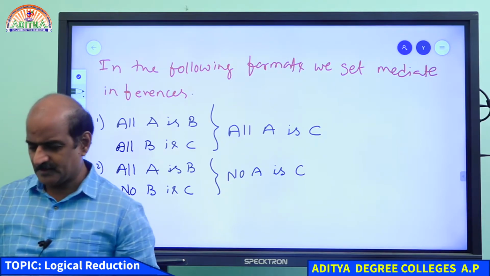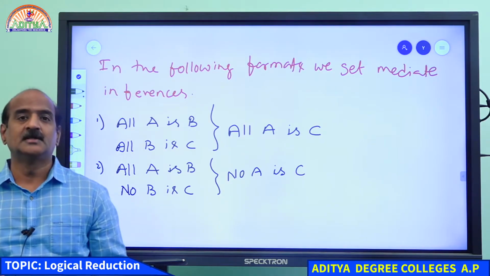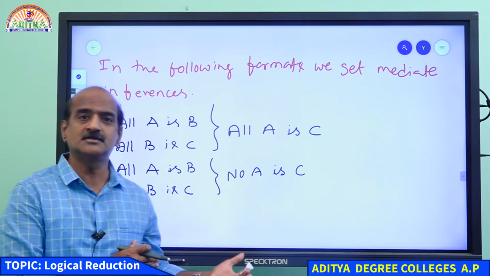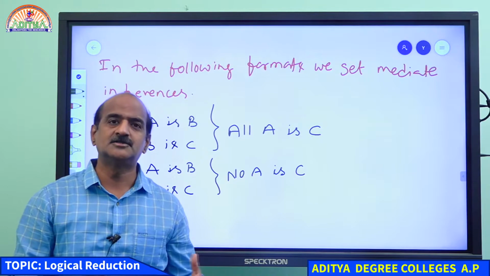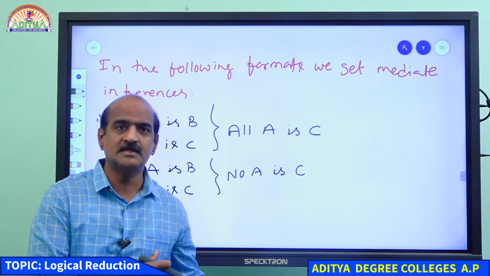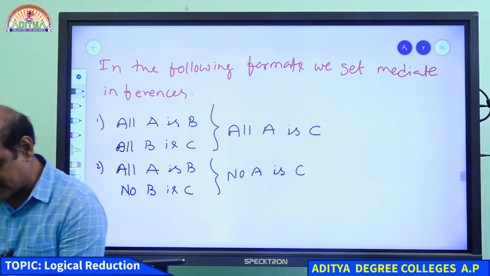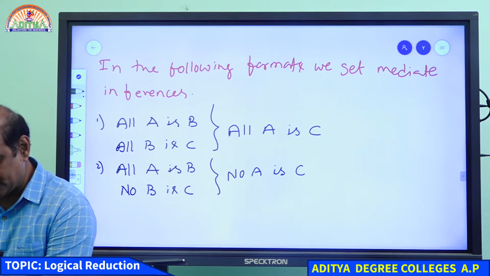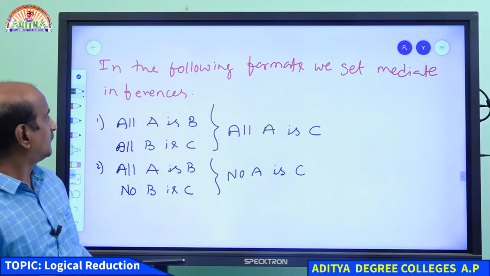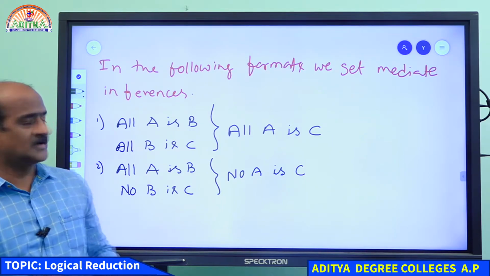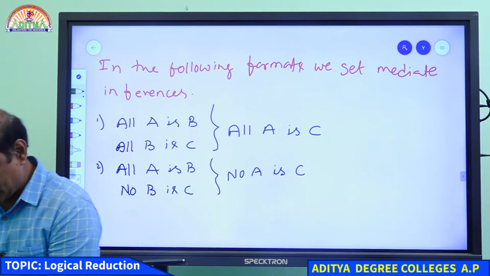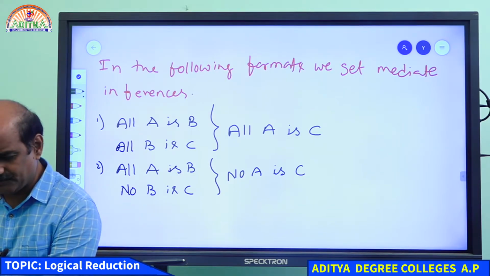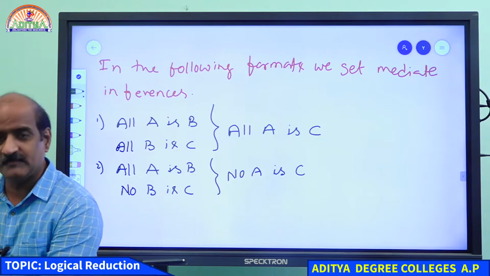Student, am I clear to you? So when these kinds of statements are given, we can jump to the conclusion straight away. Please respond yes or no. Actually, you can go for a Venn diagram.